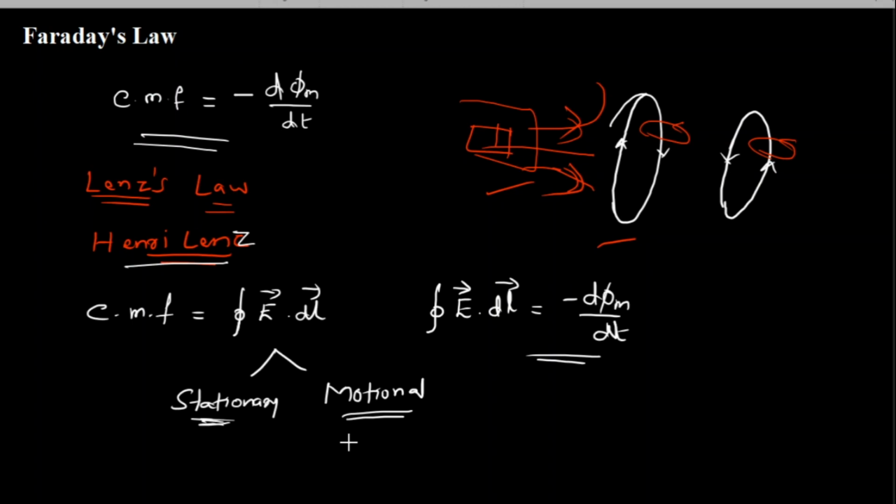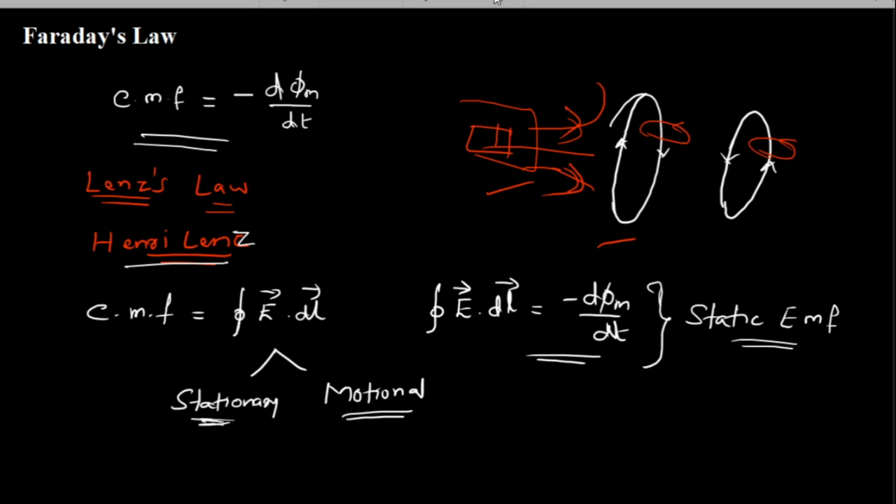Such an EMF is known as motional EMF, or dynamically induced EMF. Whatever we have written here, this equation is for static EMF, stationary EMF, or transformer EMF. This particular mathematical expression indicates static EMF.